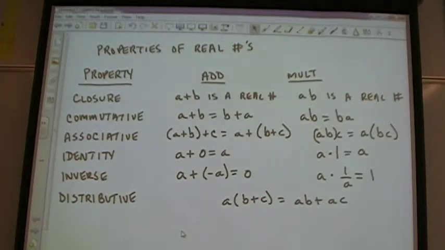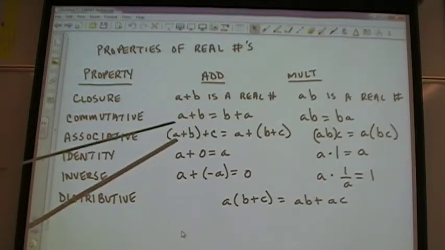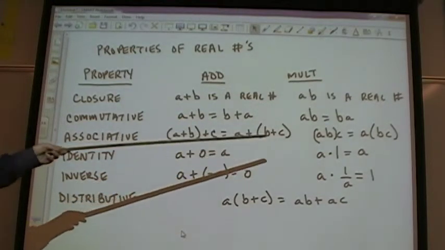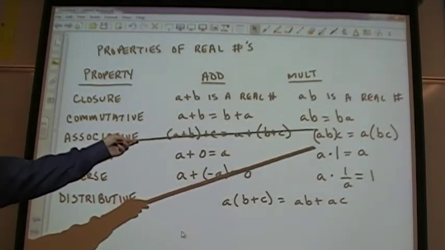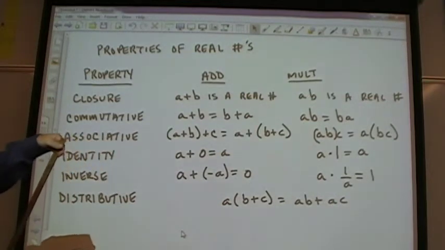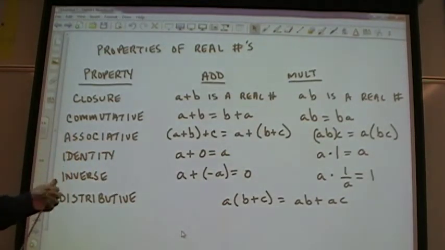3 plus 4 is the same as 4 plus 3, correct? Both of them are 7. 3 plus 4 and 4 plus 3. Okay. Same with multiplication. 3 times 4 and 4 times 3 are both 12.